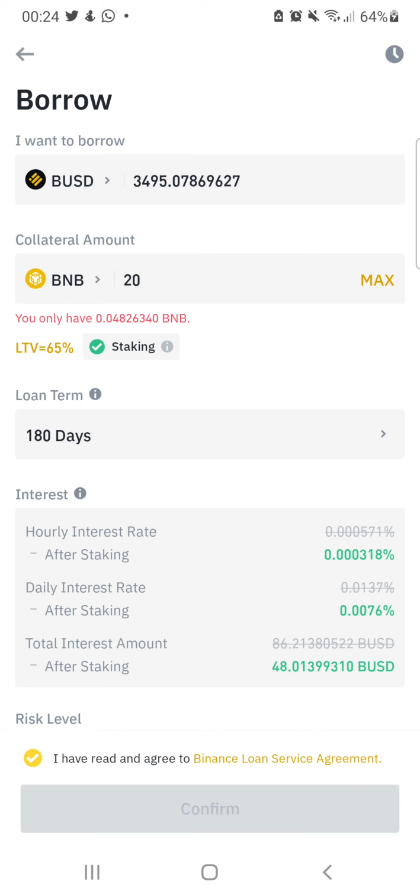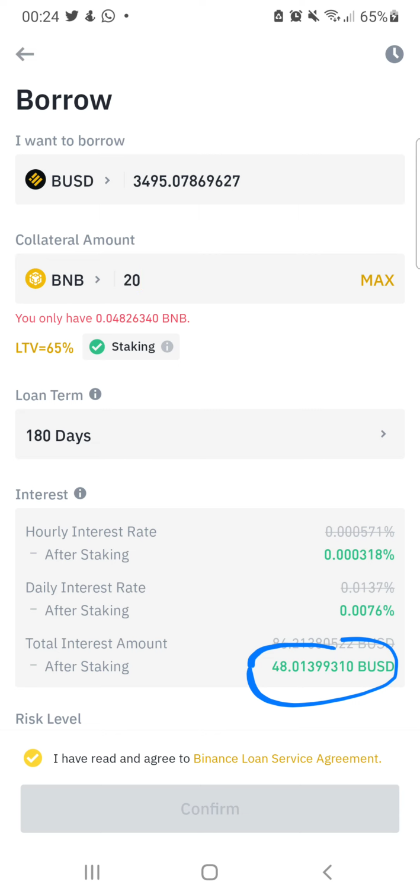So as you can see, if I'm supposed to pay $86.2 as interest at the end of 180 days, but because my BNB is a stakeable coin, I'm only paying back $48, which is great. So it means I've offset about 50% of the interest, which is great, right? So try it out and let me know what you think, right?